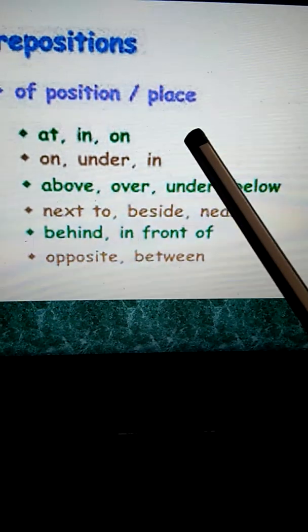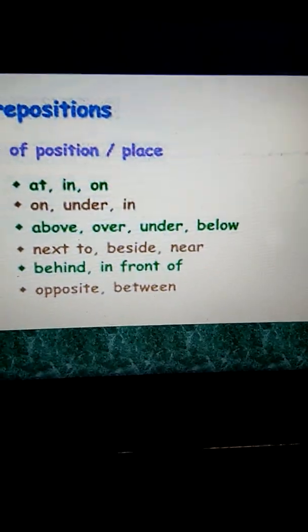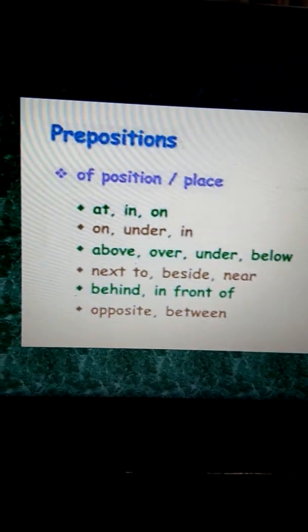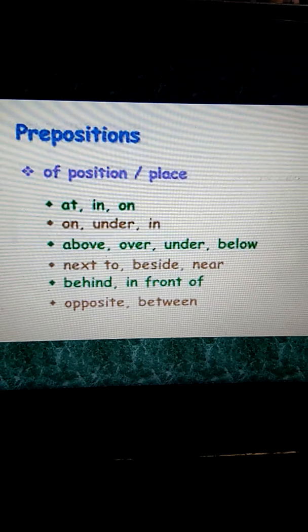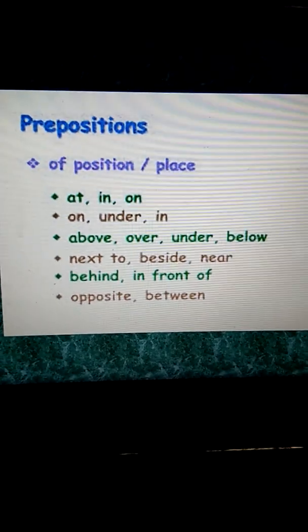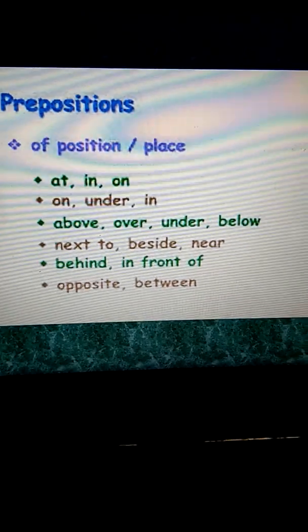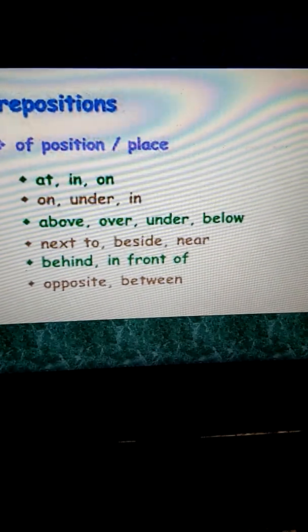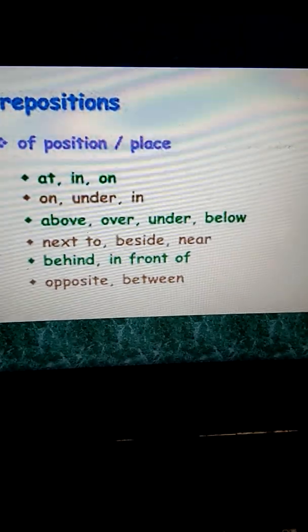Prepositions of position or place. At, in, on. The boy is standing at the door. I have kept my pencil in the drawer. The apple is on the table. So at, in, on. Under: the cat is sitting under the tree. Again, the apple is on the table.